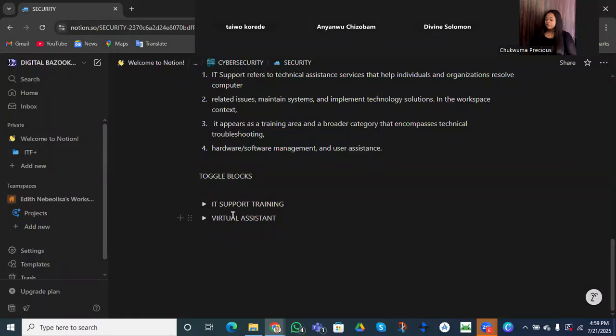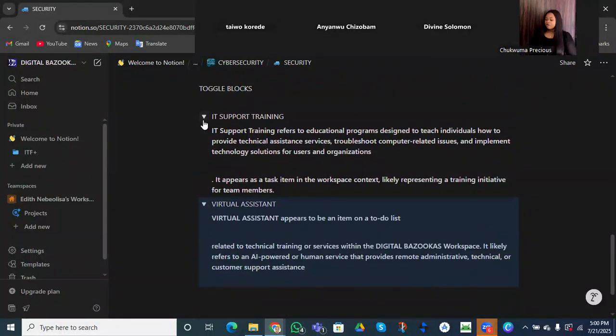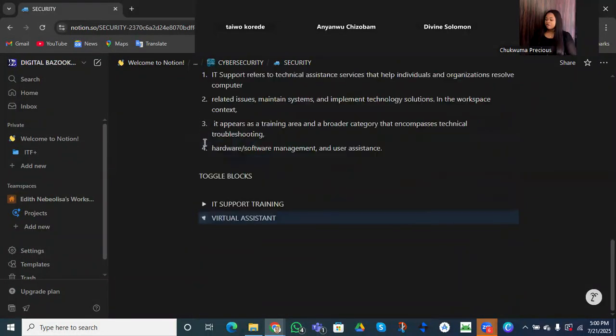So when my supervisor or my teammates want to know everything I've done, or all the description, or all the explanation, or everything about the customer, right? They can actually click on my toggle list. Do you see how I can actually use my toggle list to arrange my projects? Are you guys understanding? I want to take it step by step so that we get all the meaning, right?